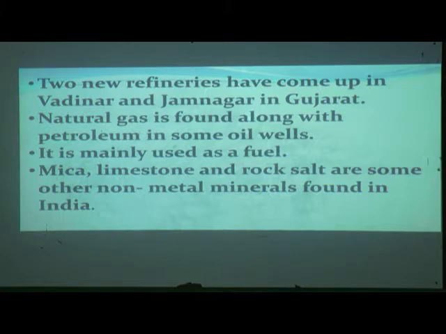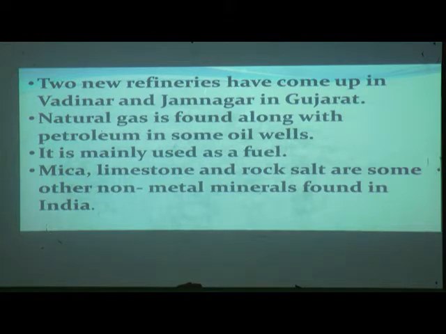Natural gas is found along with petroleum in some oil wells. So while taking out petroleum with the drilling machines, we can get natural gas along with it. It is mainly used as fuel.